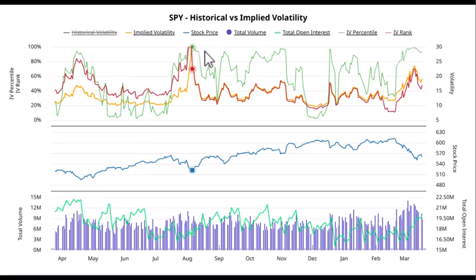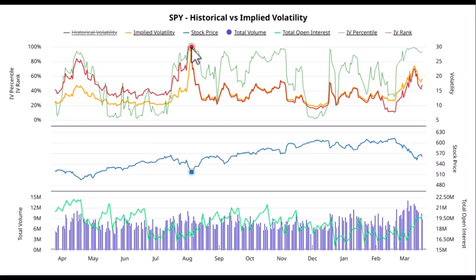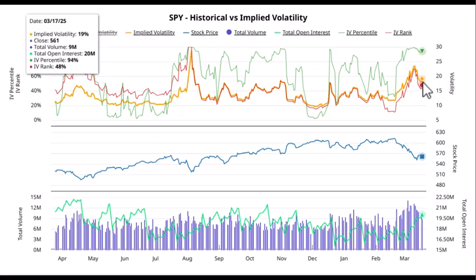So even though volatility tends to almost always trade quite a bit lower than the level we saw last August, it still remains the highest level. That's the 100th percent level from an IV rank perspective. That's why we have such a difference here.